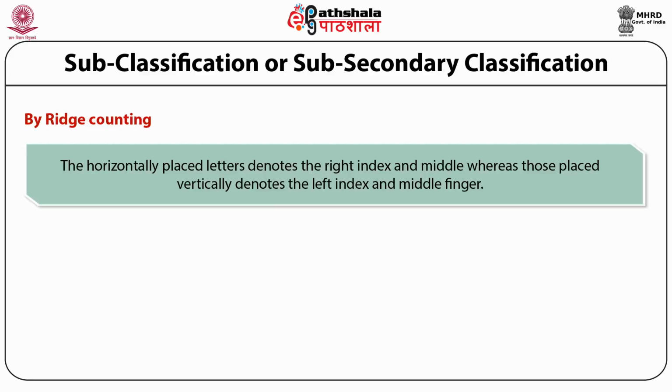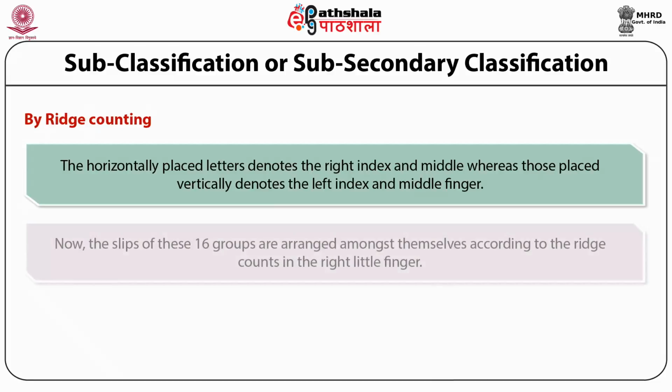The advantage of this classification is that in most instances, it is possible to decide at a glance that the impression falls within the capital I limit or the capital O limit, as 17 ridge counts can be easily distinguished from 7, but greater accuracy is needed when the counts approach the limit between capital I and capital O. Now, the slips of these 16 groups are arranged amongst themselves according to the ridge count in the right little finger.